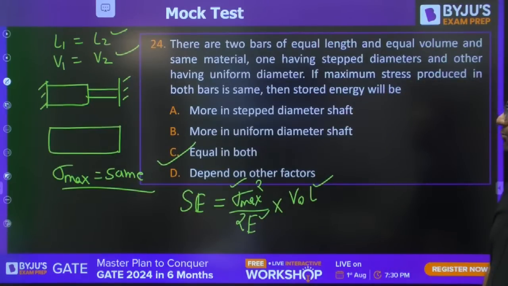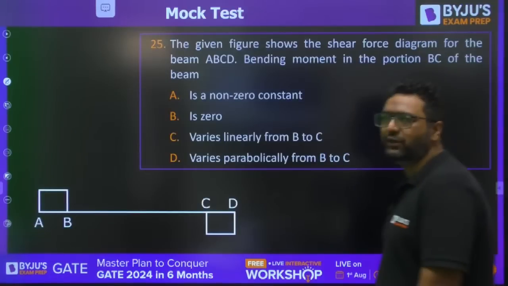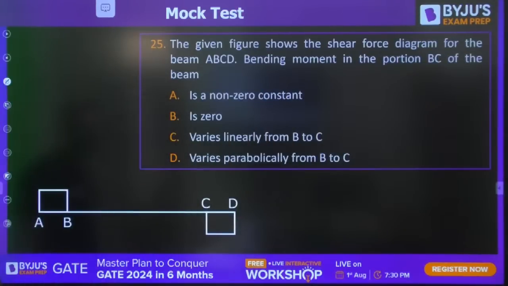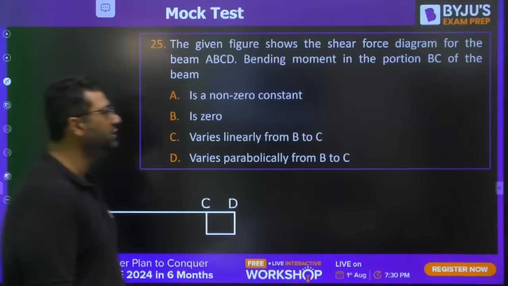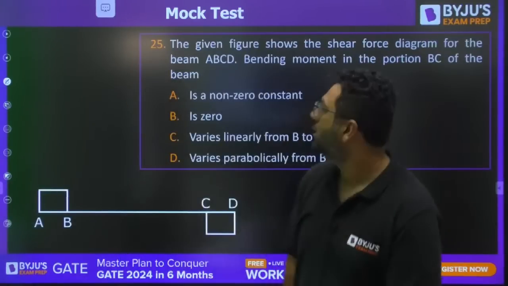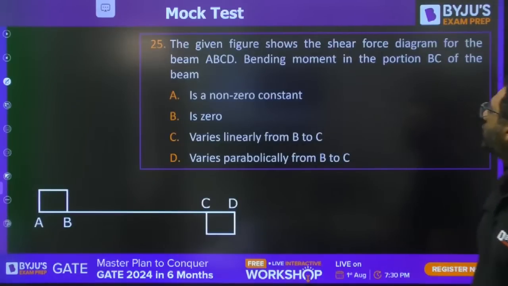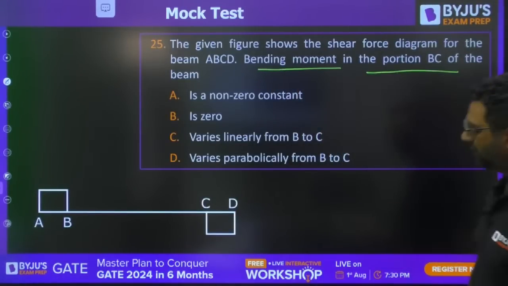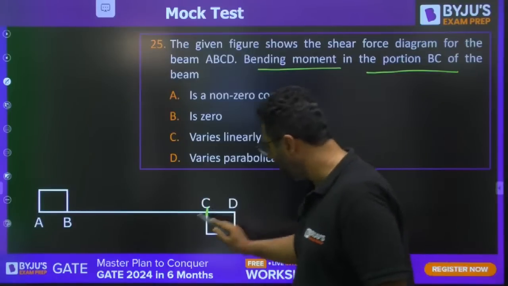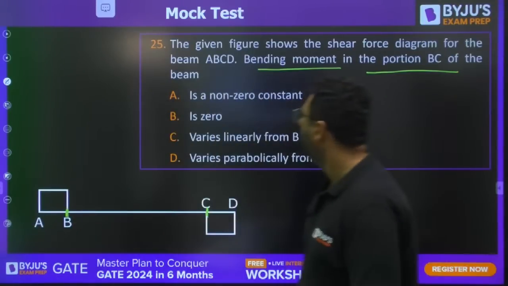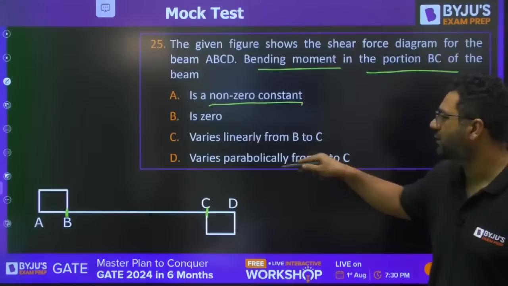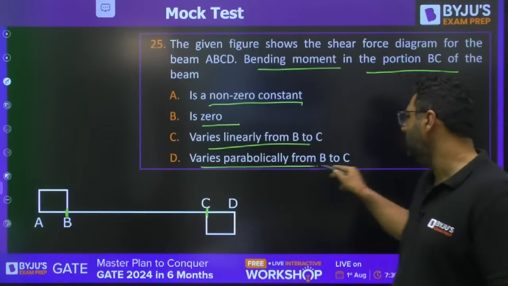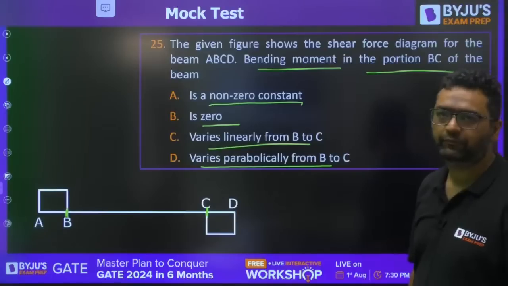Moving to question number 25. After that, 3 more questions from my side. The given figure shows the shear force diagram for the beam ABCD. Bending moment in the portion BC. They are asking bending moment for this portion. Is it a non-zero constant? Is it 0? Varies linearly from B to C, varies parabolically from B to C.